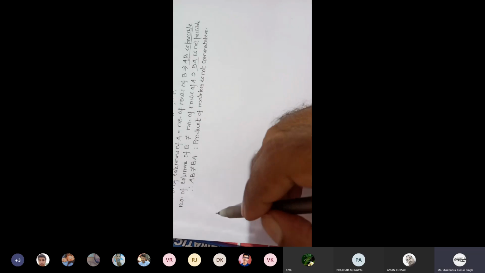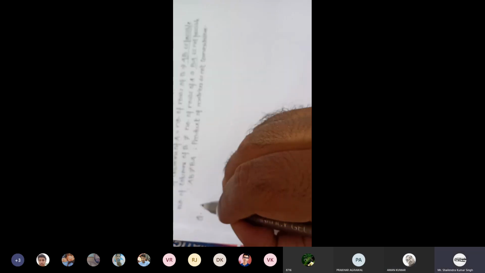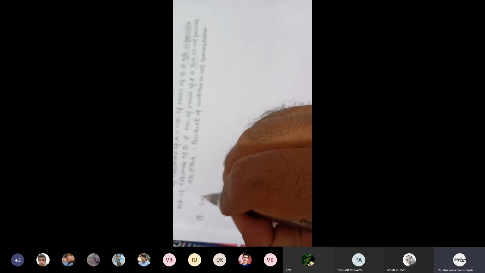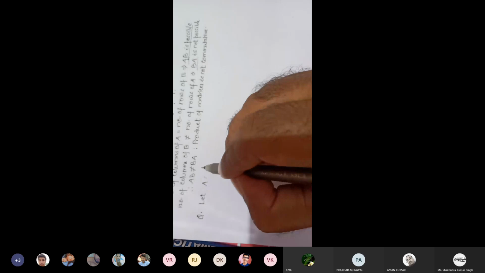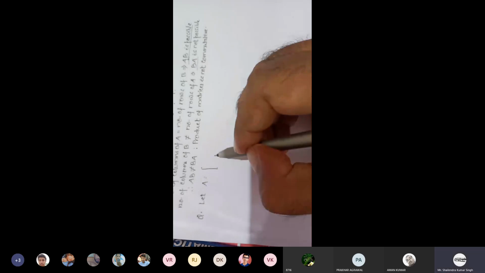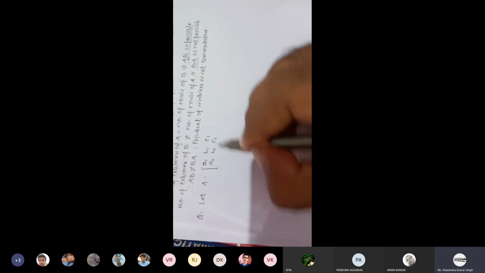Now see how we multiply. See, let A is equals to consider a matrix A1, B1, C1, A2, B2, C2, A3, B3, C3.